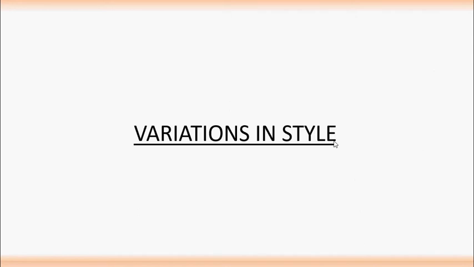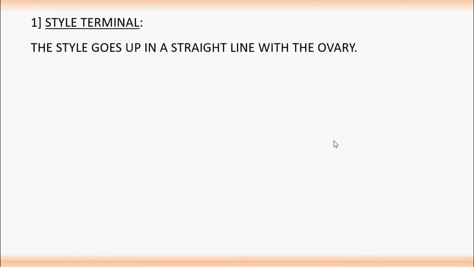Variations in style. First variation, style terminal. The style goes up in a straight line with the ovary. This style terminal we can see in hibiscus or China rose.